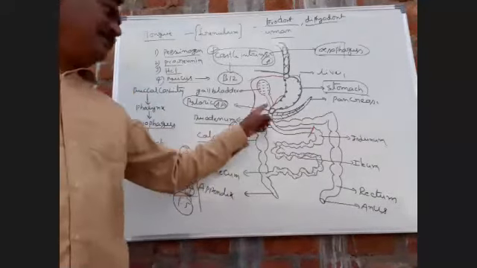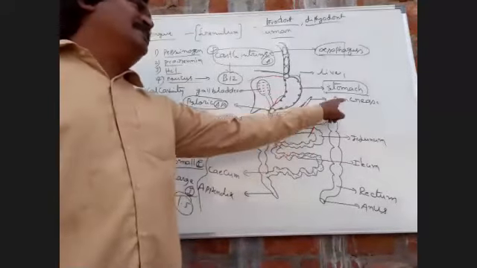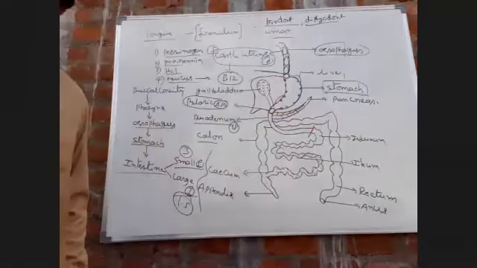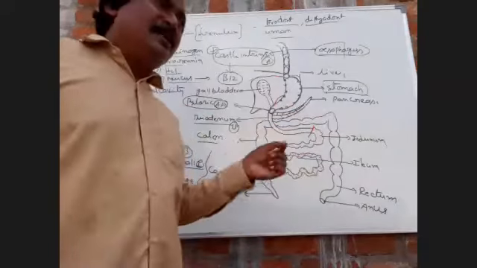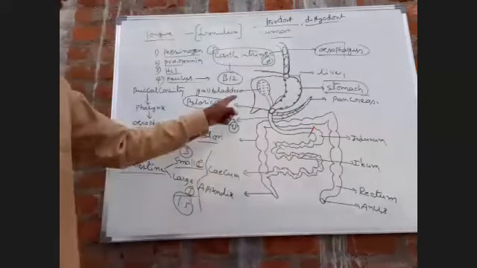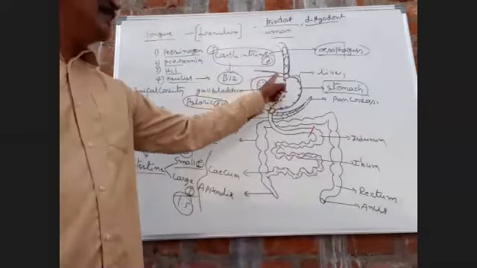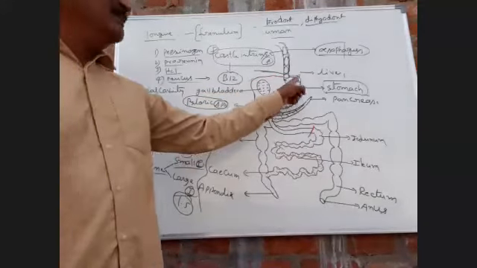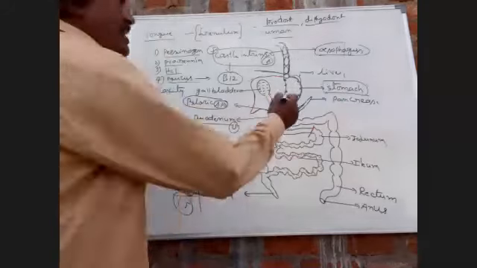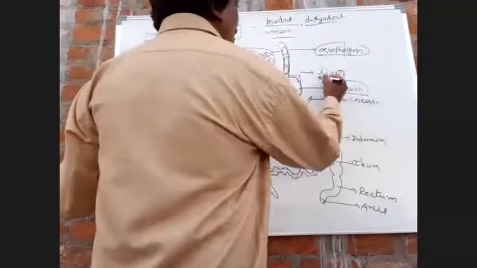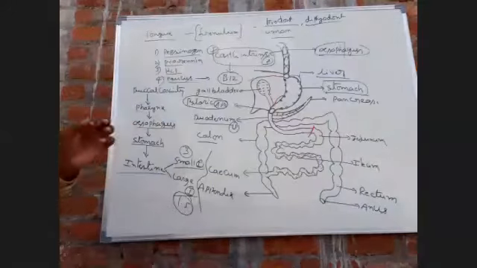In the U-shaped duodenum, pancreas is present. Pancreas is considered the second largest digestive gland, but liver is considered this one. Red mark is liver. Liver is considered the first largest digestive gland in the human body.